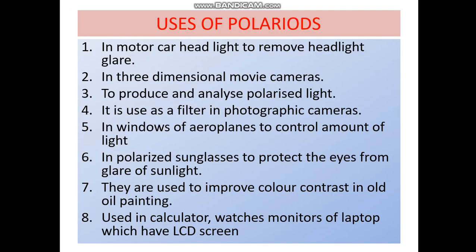Uses of Polaroids. In motor car headlights to remove glare. In three-dimensional movie cameras. To produce and analyze polarized light. It is used as a filter in photographic cameras and in windows of aeroplanes to control the amount of light. In polarized sunglasses, to protect the eyes from glare, which is polarized light. They are used to improve color contrast in old oil paintings, and in calculators, watches, and monitors of laptops which have LCD screens.